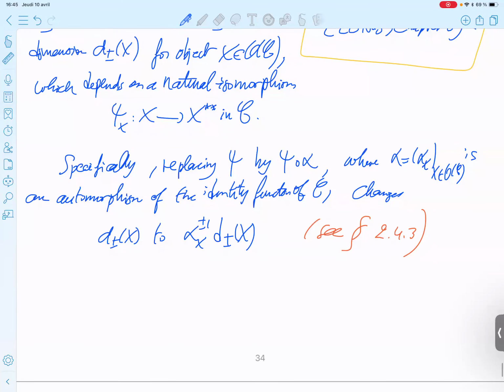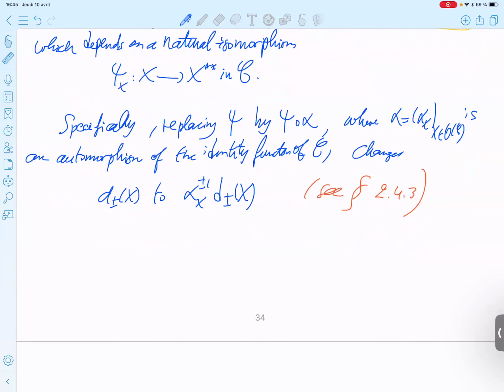So now we have the definition of the S-tilde matrix suggested by Pavel Etingof, which will turn out to be independent of the choice of the natural isomorphism.